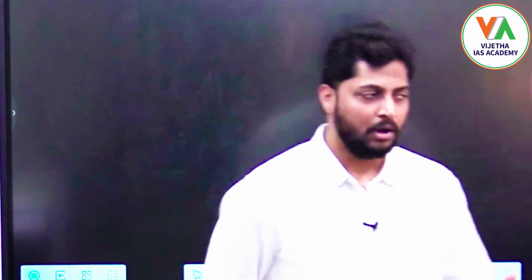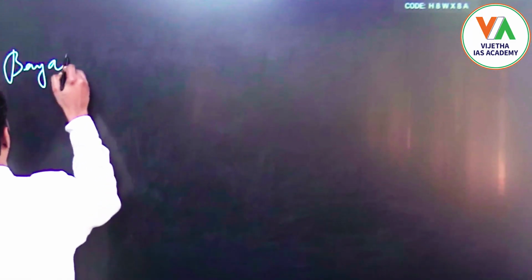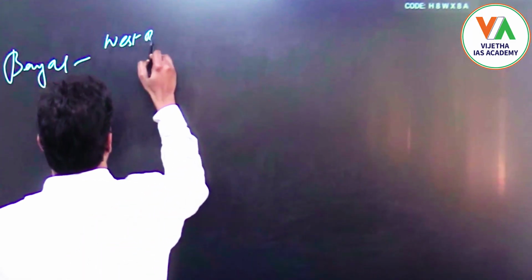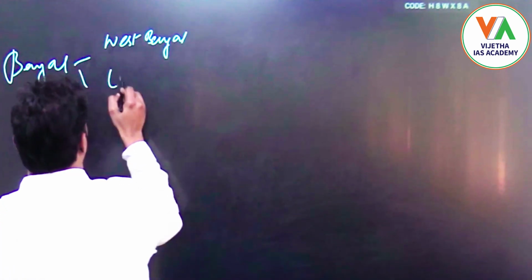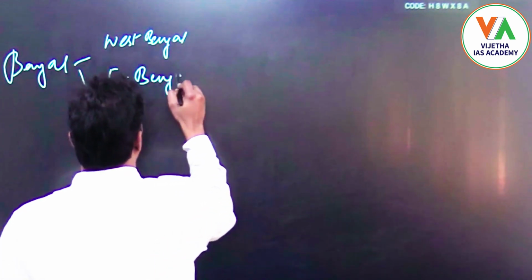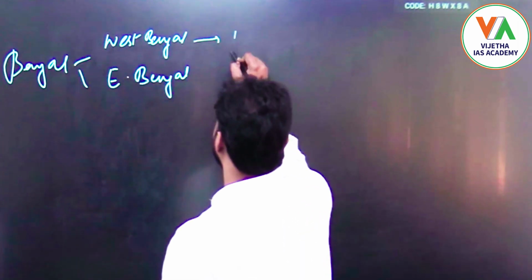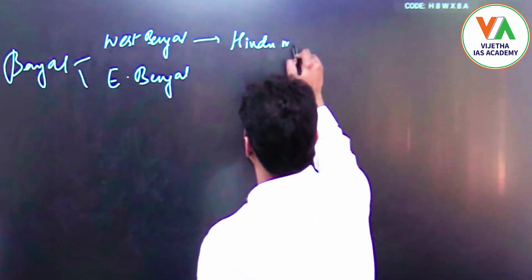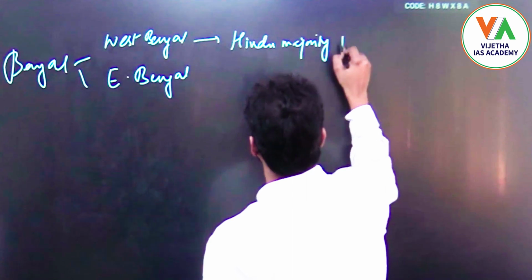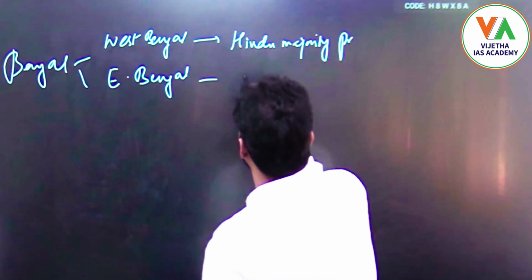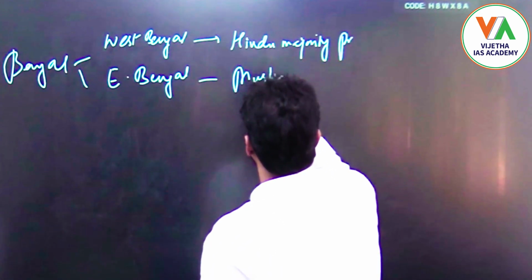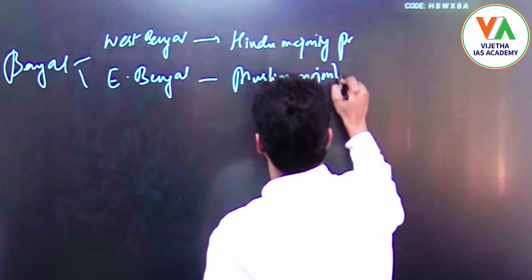So here also, under the Bengal partition, they partitioned it into West Bengal and East Bengal. West Bengal was made a Hindu majority province and East Bengal a Muslim majority province, right?